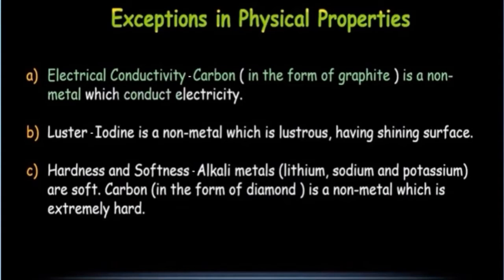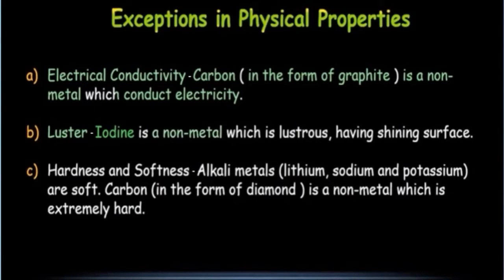Then the second exception is about luster. We know that all the non-metals are non-lustrous, they do not have any shine, but iodine, which is a non-metal, is lustrous and it has a shining surface. So it is a second exception of non-metals.